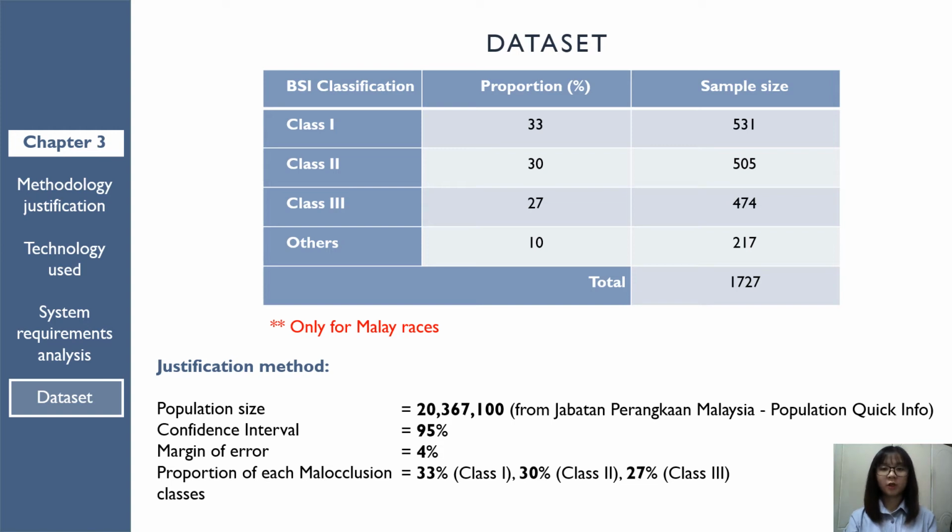A total of 1,727 cephalometric X-ray images will be obtained. This number is the sample that can represent the Malay patient population. It is calculated using the proportion given by Faculty of Dentistry UiTM, and the population used is the Malay population, which is obtained from Jabatan Perangkaan, Malaysia.